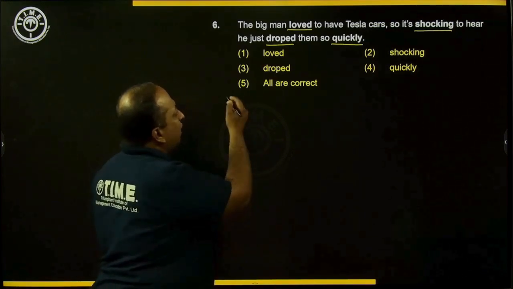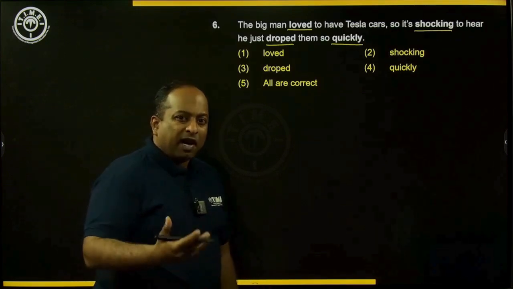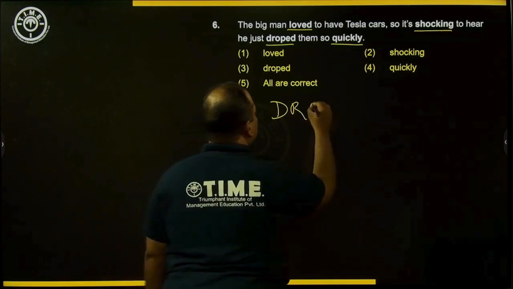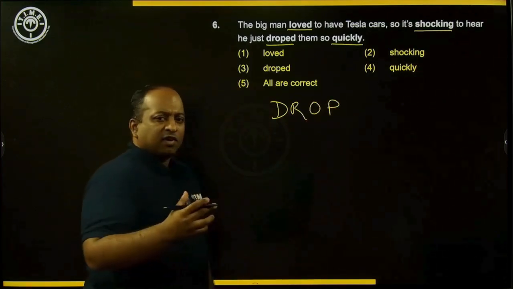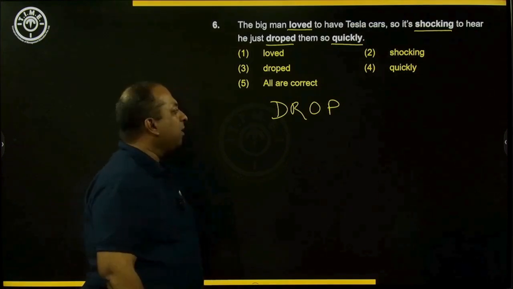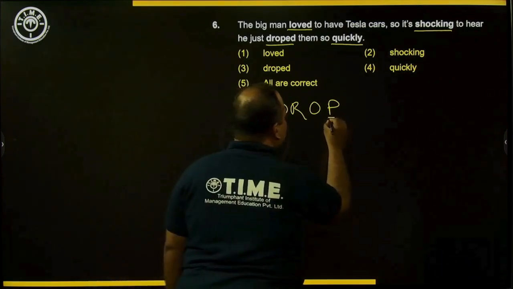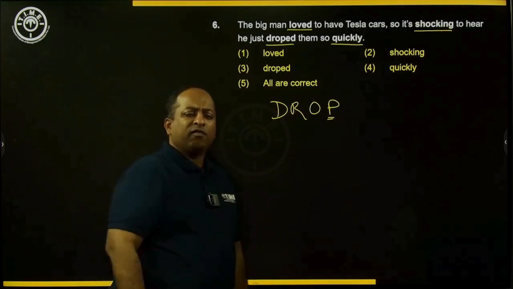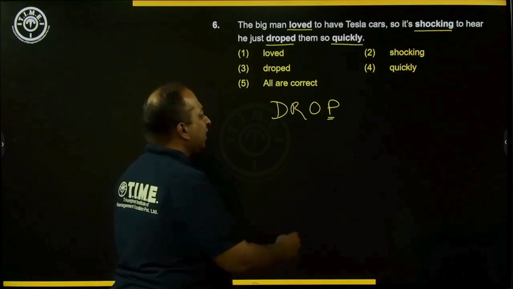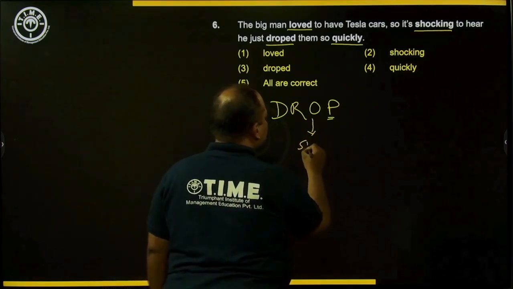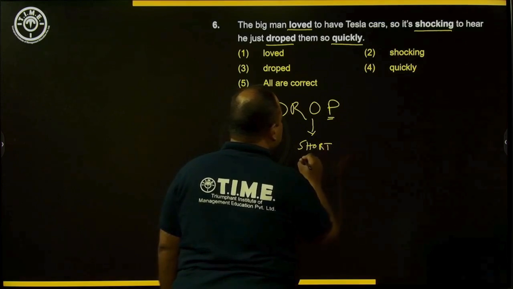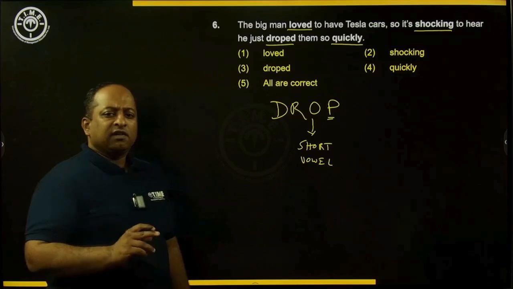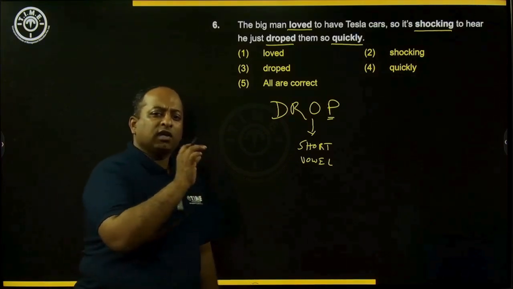Now you have the word dropped, which is supposed to be the past tense of the word drop. So let's look at the word drop. Drop as a word has a single syllable. It ends with a consonant P, and the vowel immediately preceding the consonant has a short vowel sound. Now what do you mean by a short vowel sound? A vowel sound which is different and shorter than how that vowel actually sounds.